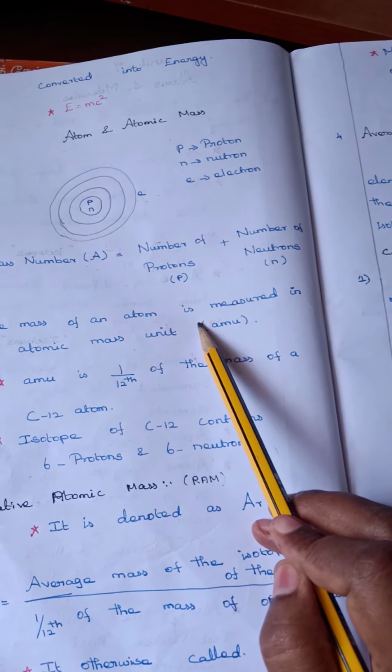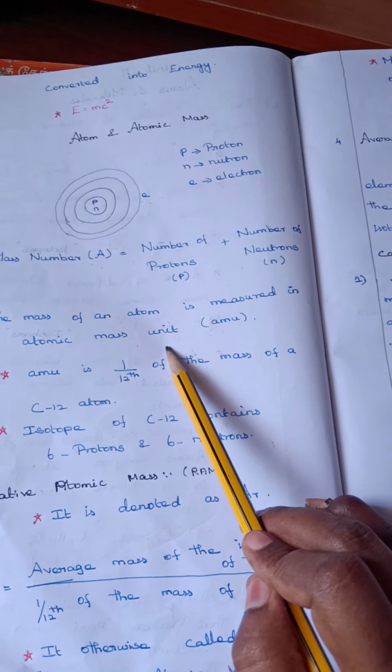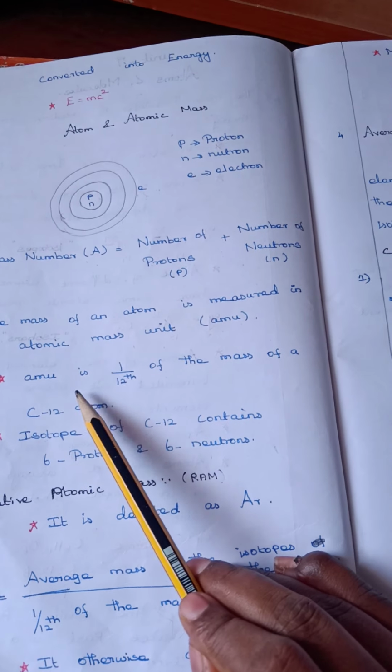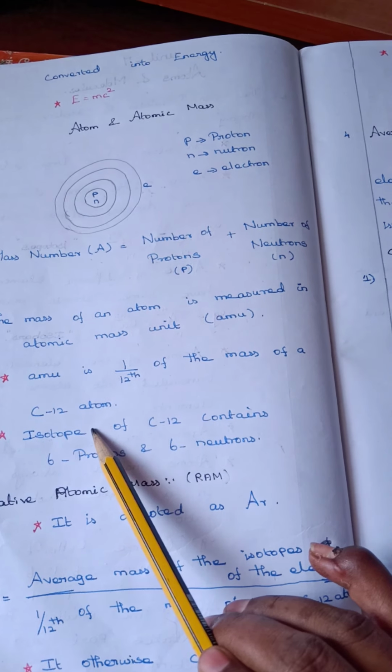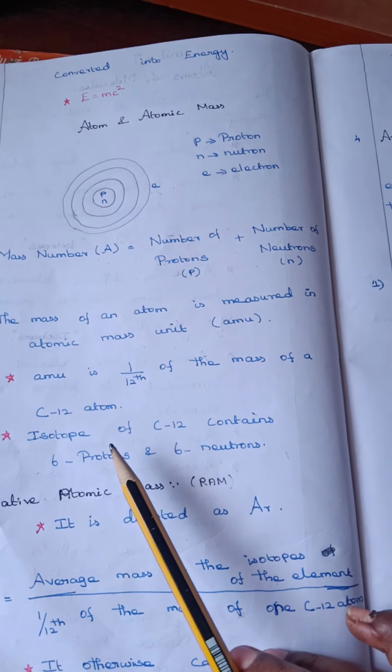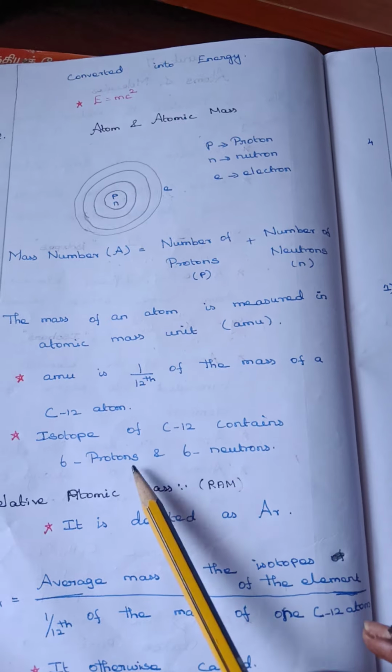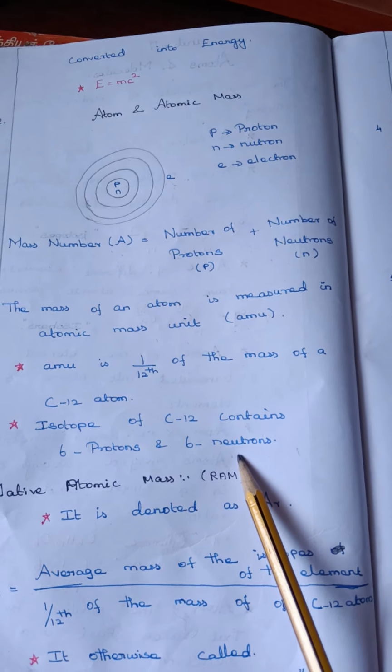The mass of an atom is measured in atomic mass unit. Atomic mass unit is 1/12th of the mass of atom, C12 atom. Isotope of C12 contains 6 protons and 6 neutrons.